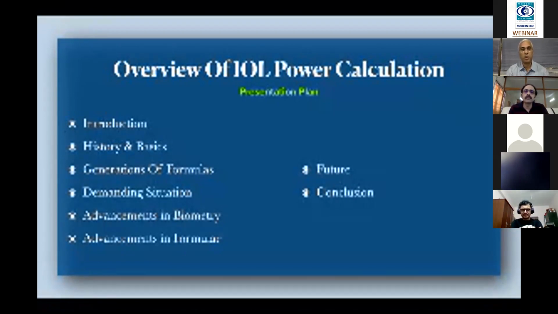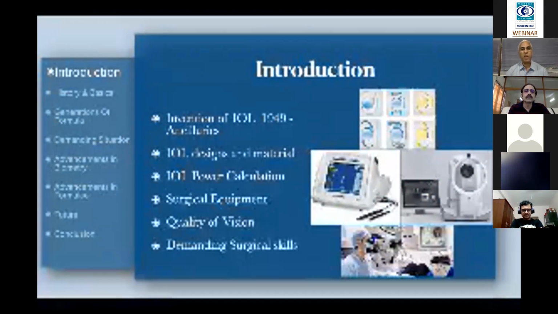To start with, IOL is the one invention in 1949. Actually, it was not only a great invention for mankind, but it's a great growth engine. In financial terms, we will say a growth engine.